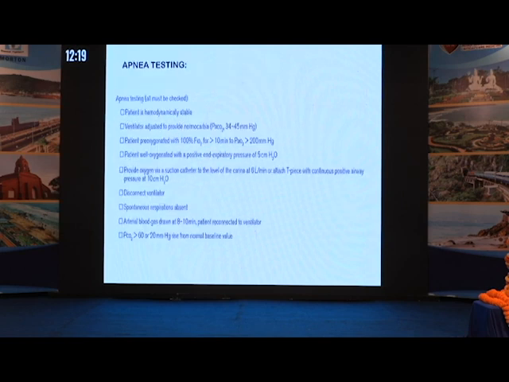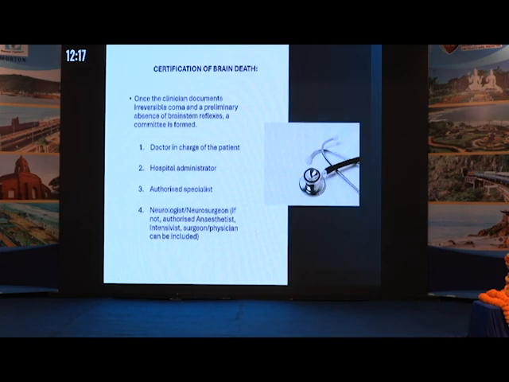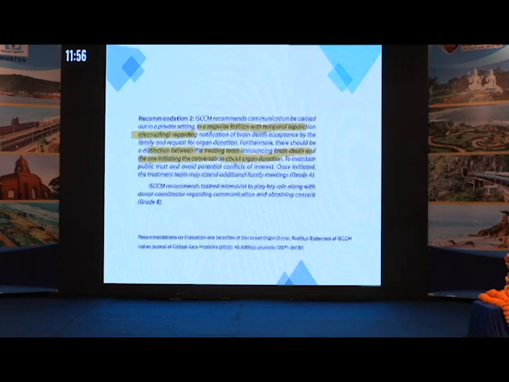So brain death should be certified by a panel of 4 doctors, as I mentioned before. One is the doctor in charge of the patient, the hospital administrator, an authorized specialist, and a neurologist or neurosurgeon. If a neurologist or neurosurgeon is not available, even an authorized anesthetist, intensivist or surgeon or physician can be included. This is the one which was modified in the THOA 2014 amendment.